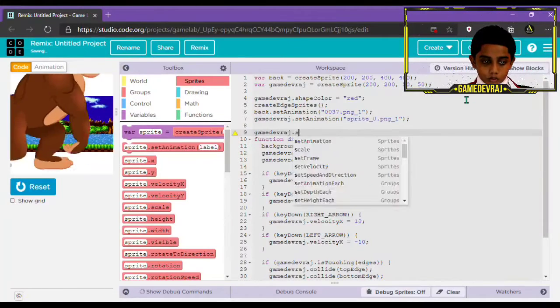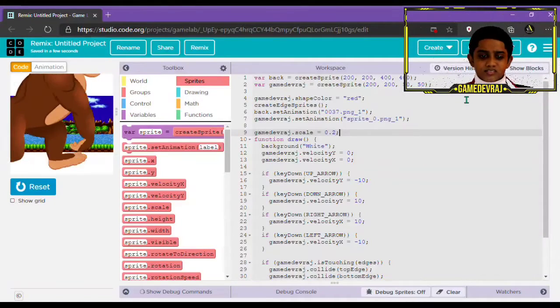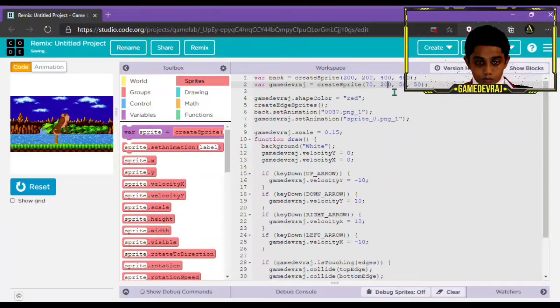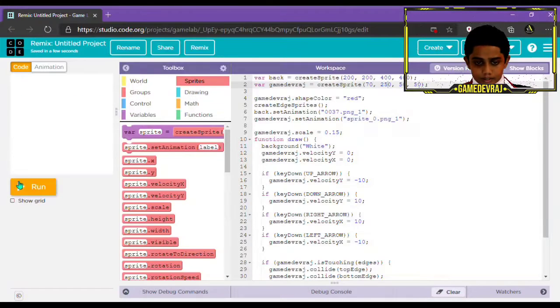Now go back to the code and run it. It's very big. So let's reduce the size of it. So you can just go game DevRaj.scale equals 0.2. Reset and run it, and it's a little bit bigger than the actual scale compared to the background. So we can just make that 0.15. Yeah, I think that looks good.